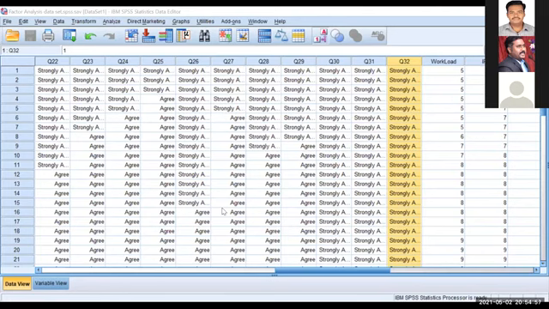Okay, you will get the output table. I'll share the output table. I'll stop sharing the SPSS. I'll share the output table.